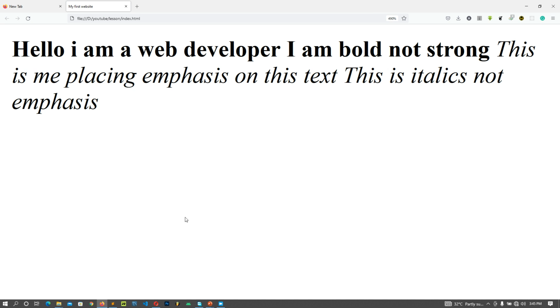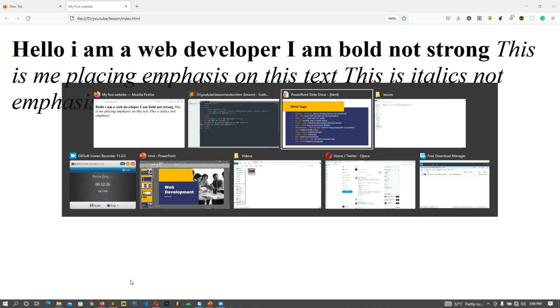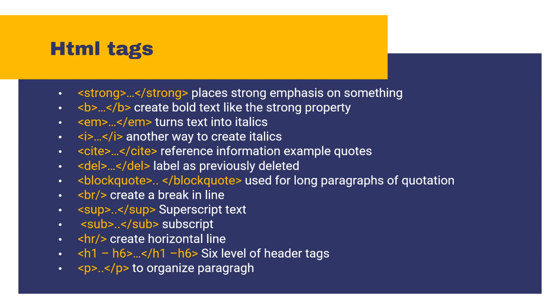Okay, let's go on. Let's practice more tags, because I actually want us to go through almost all the tags. Now we have some other tags. We have the cite, we have the del, we have the blockquote, we have the BR. Okay, the cite is almost the same thing as the italics tag too. So let's do the del tag.